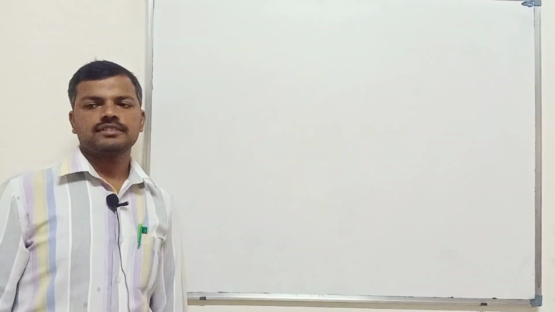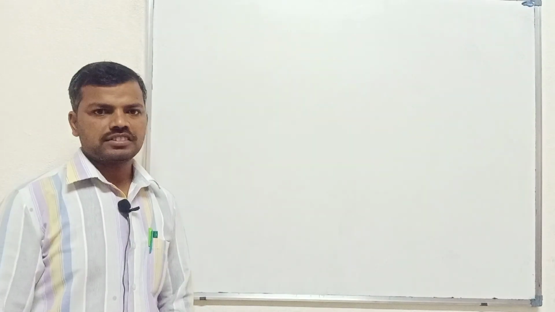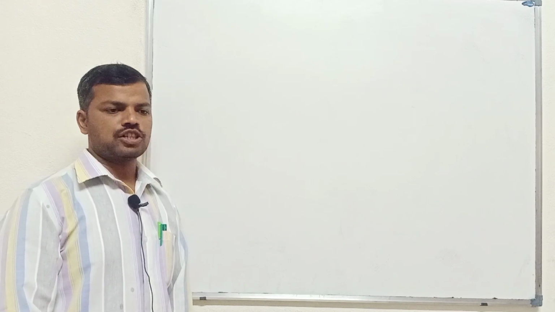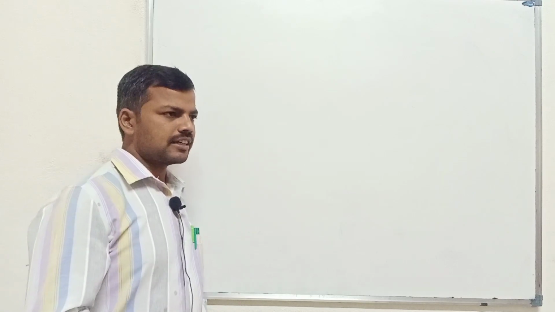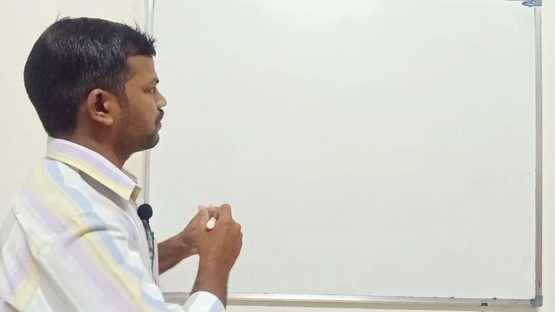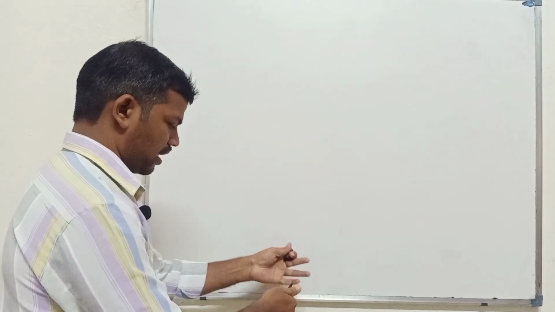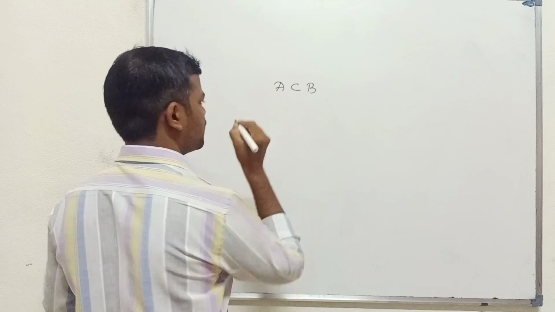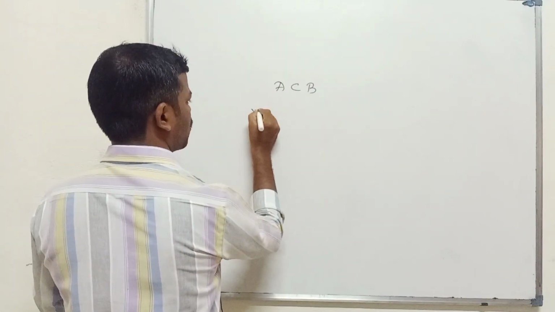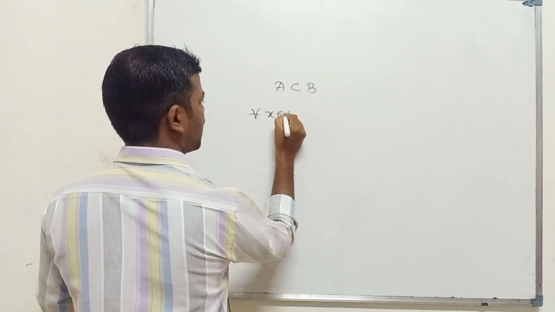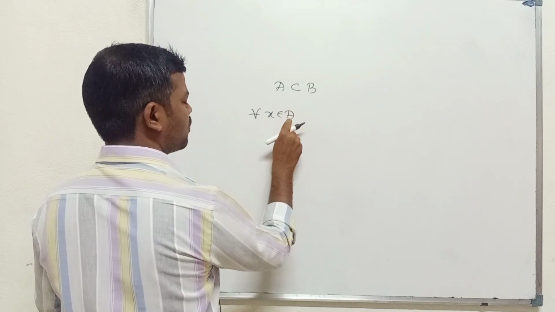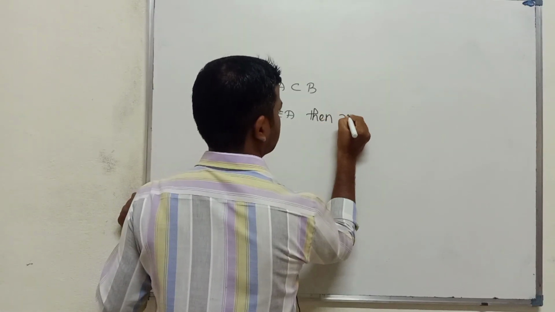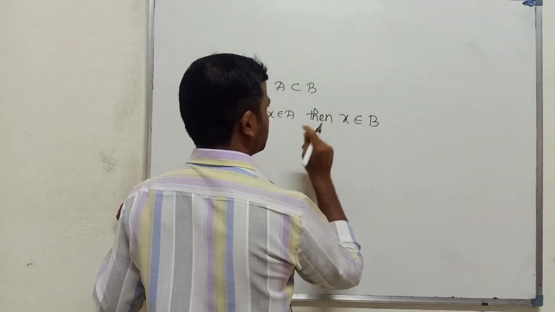So good morning students. In previous video classes we have discussed subsets. So we know the definition of the subset. When we say that A is a subset of B, if we have two finite sets, it means that for all x belonging to A, that is, all the members of A, x also belongs to B.